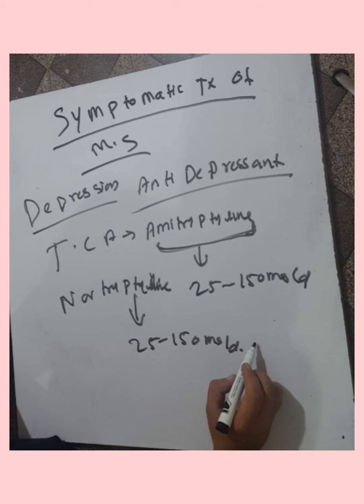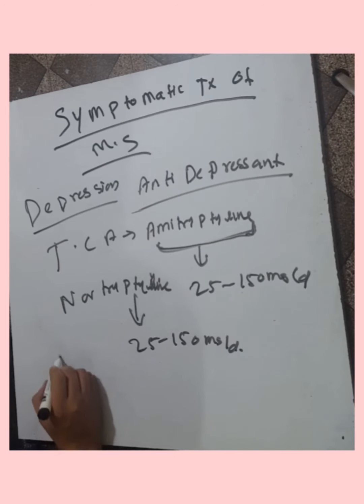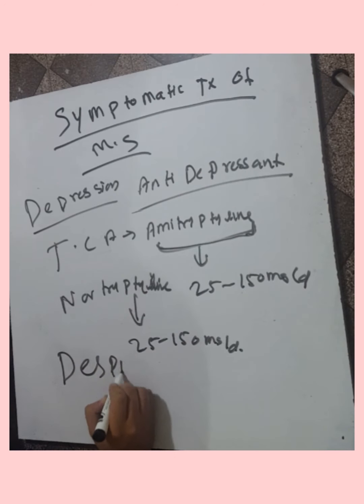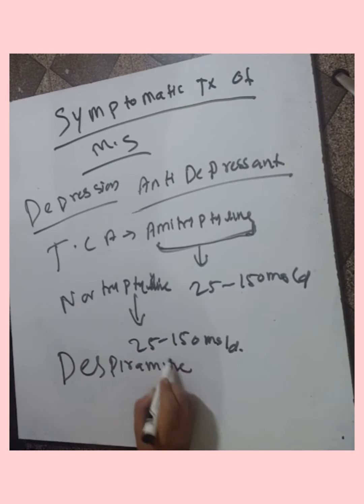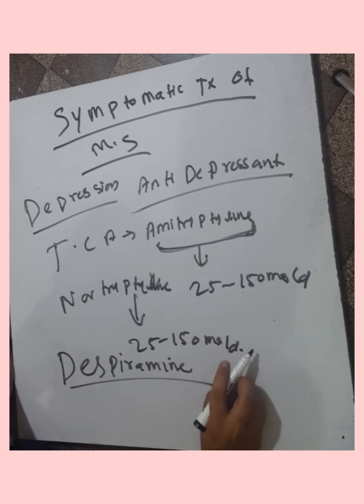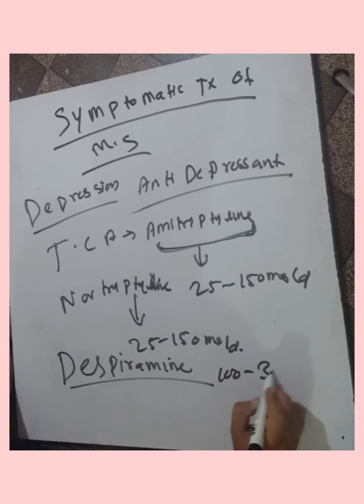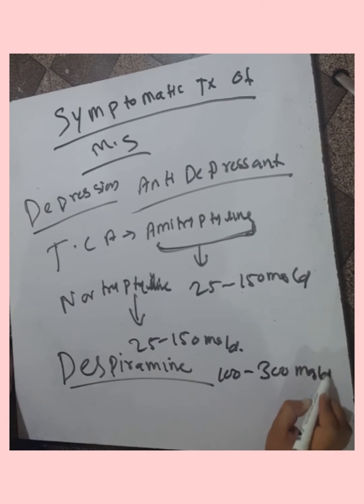We can also give desipramine, 100 to 300 mg per day, for the depression, to overcome depression in a multiple sclerosis patient. Desipramine dosage is 100 to 300 mg per day.